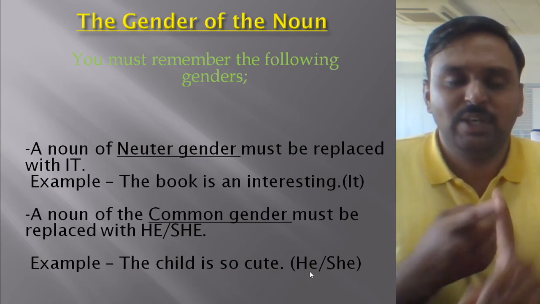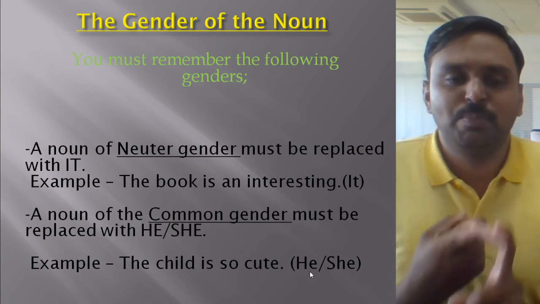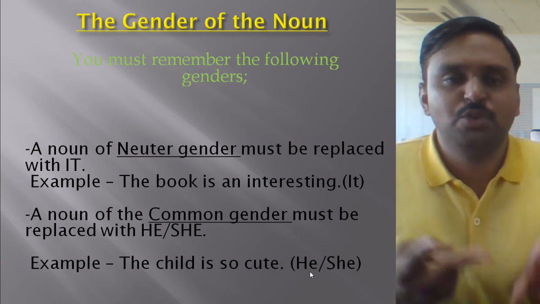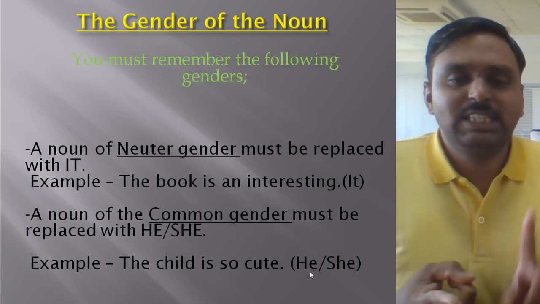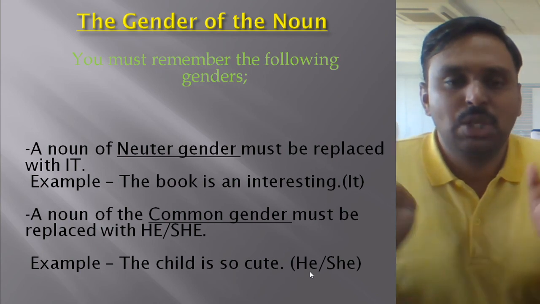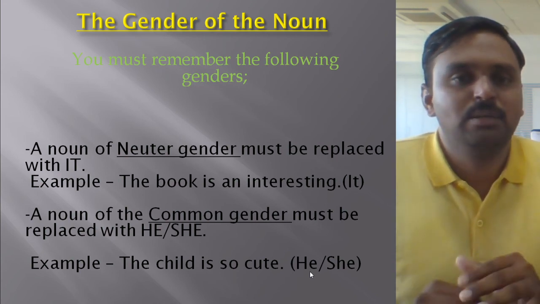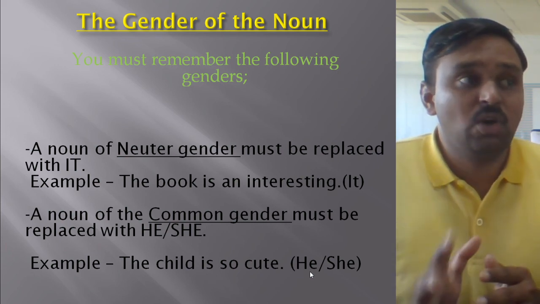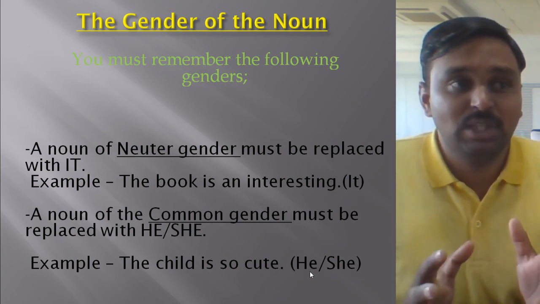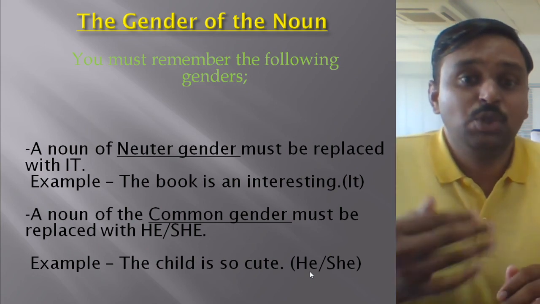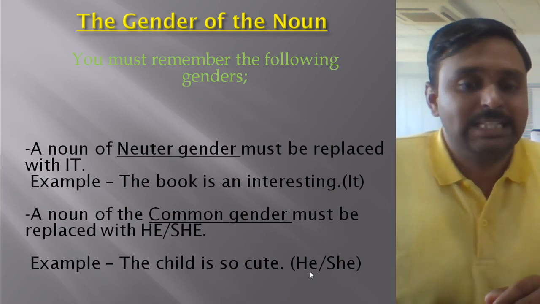So remember that we have first masculine gender. It talks about male gender, male category. Second we have feminine gender. It talks about female category. Next we have neuter gender. It talks about lifeless things, non-living things, like all material objects we can say. The last one talks about common gender. So dear student, all the genders are very much important when you want to use a pronoun in their place.